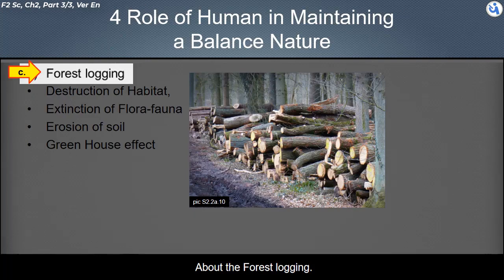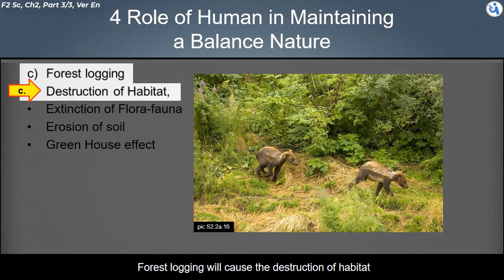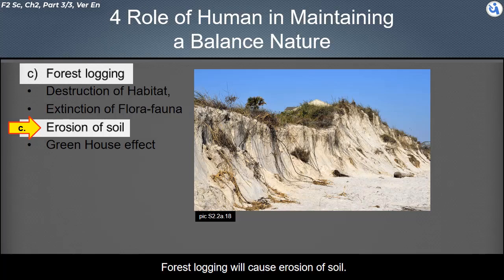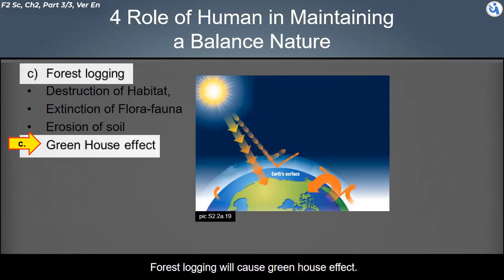About forest logging. Forest logging will cause the destruction of habitat. Forest logging will cause the extinction of flora and fauna. Forest logging will cause erosion of soil. Forest logging will cause the greenhouse effect.